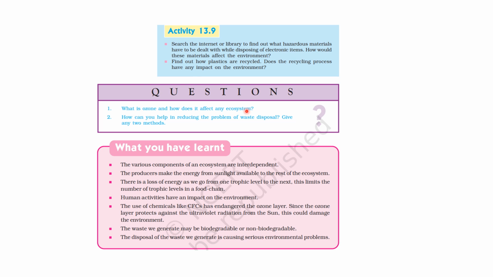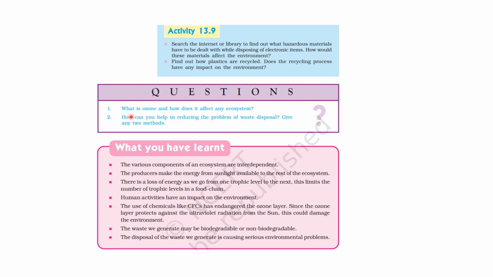ठीक है. अब damage to this layer, it allows increased UV radiation to reach the Earth's surface, leading to health issues in humans. जैसे skin cancer, cataract ये सब हो सकता है. Okay, and it harms ecosystem by affecting plant growth, aquatic life and biodiversity. ठीक है. So it's really important.